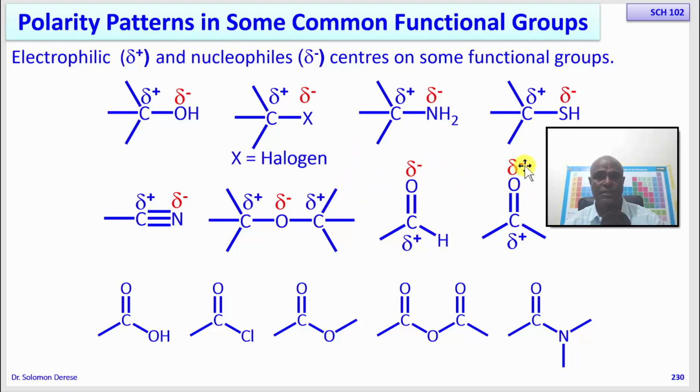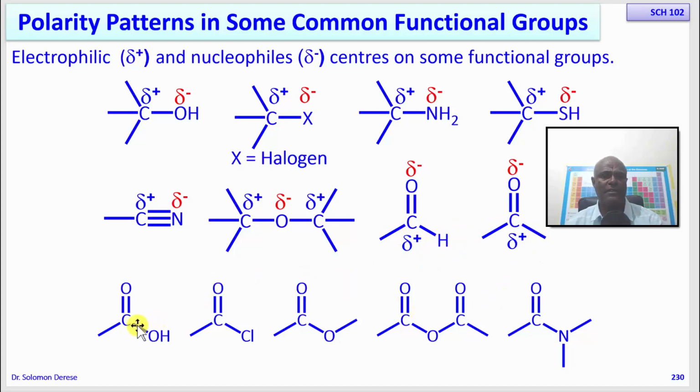The oxygens are very nucleophilic, and the carbonyl carbons are very electrophilic. As you shall see later, a nucleophile easily attacks the carbonyl carbon of carbonyl compounds. So the reaction of carbonyl compounds is dominated by the fact that these carbonyl carbons are very electrophilic, and the nucleophile comes and attacks them.